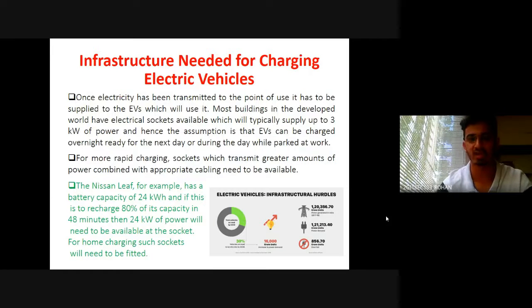Infrastructure needed for charging electric vehicles. I have divided this into three parts: hardware infrastructure, data management, and maintenance and services. A standard charging system includes several fundamental hardware components. The power electronics assembly is the core of the charging station. It supplies the power to the EV onboard battery chargers.